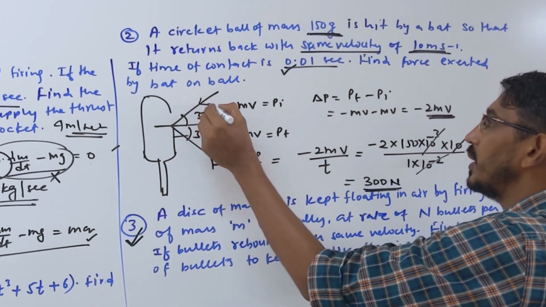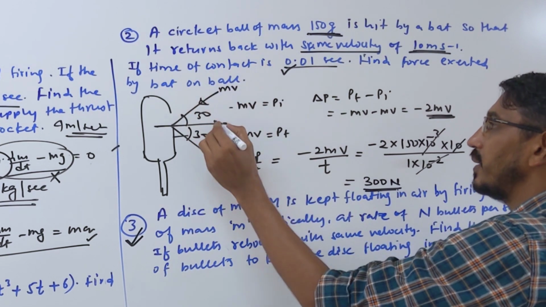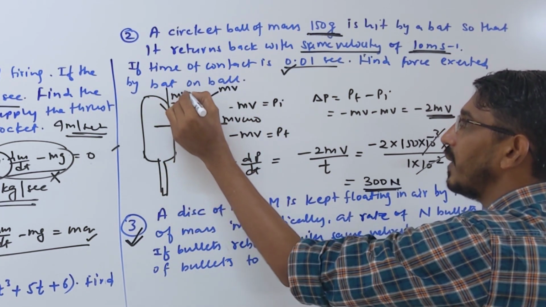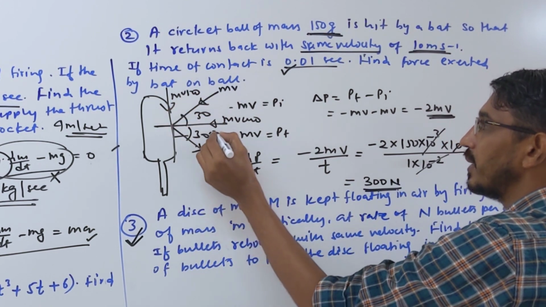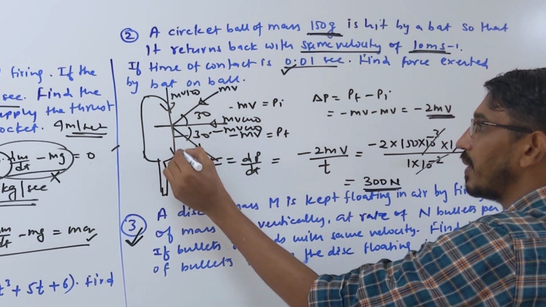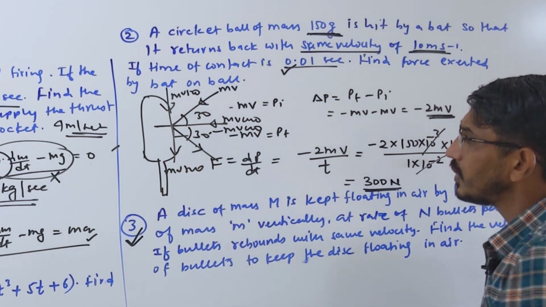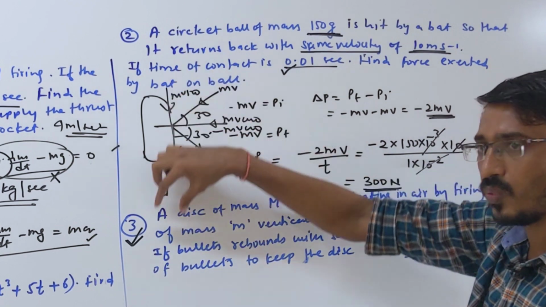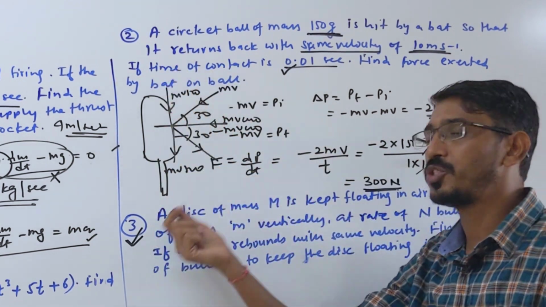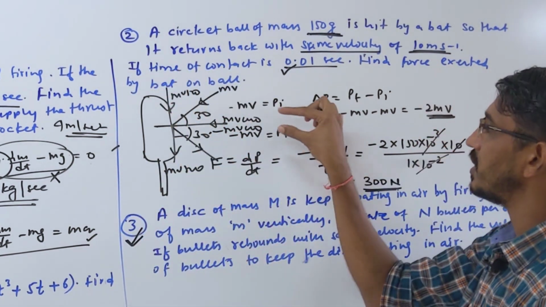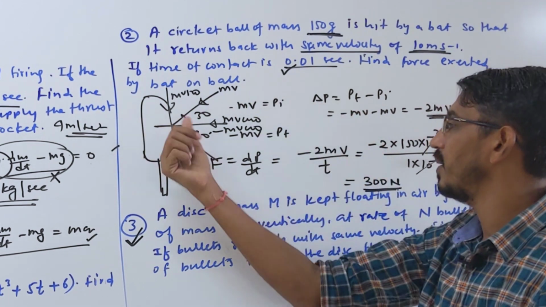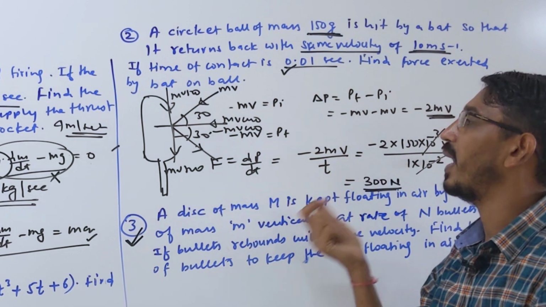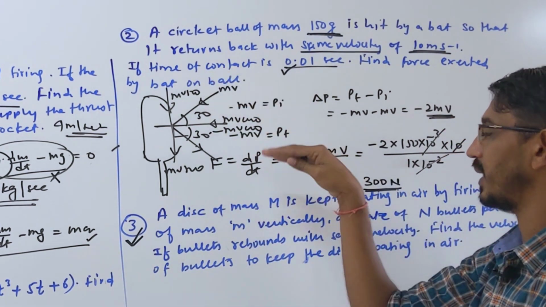Then what you do? This is your momentum in this direction, you take components. The horizontal momentum becomes mv cos theta, the vertical momentum becomes mv sin theta. Then after the collision, it becomes minus mv cos theta, and mv sin theta. In the y direction, initially mv sin theta downward, final also downward, right? Both are in the same direction, so the change becomes 0 directly. Here, initially it is mv cos theta, final is minus mv cos theta, so the change becomes minus 2 mv cos theta, right? So an angle can also be given, and in that case you take components.